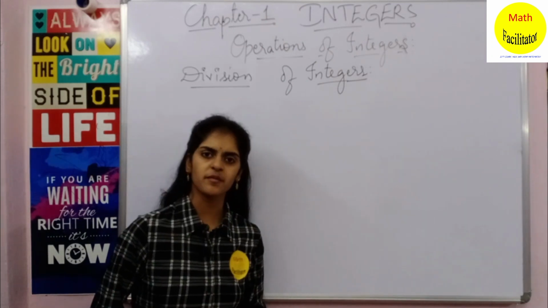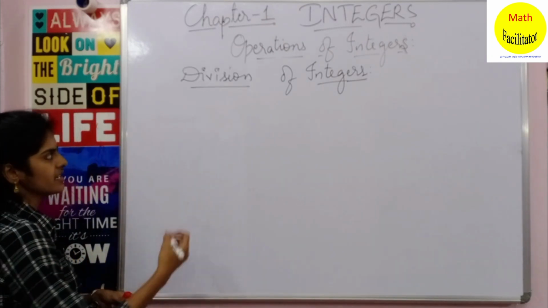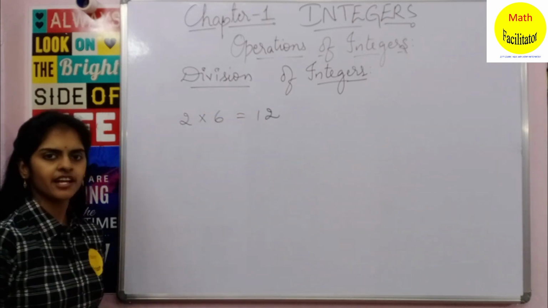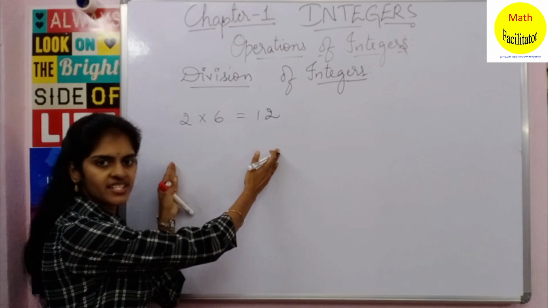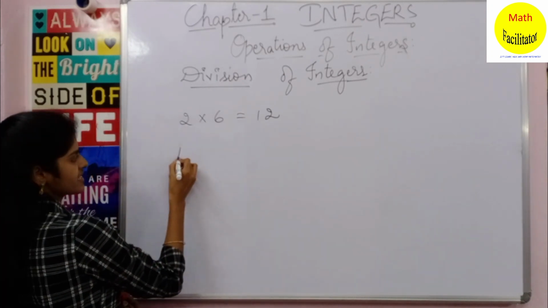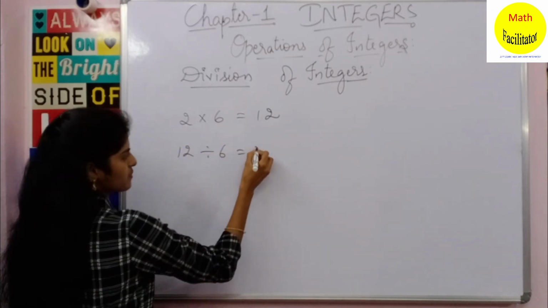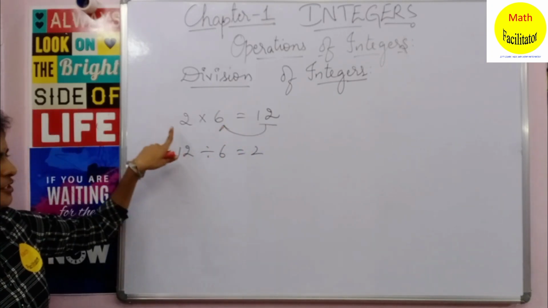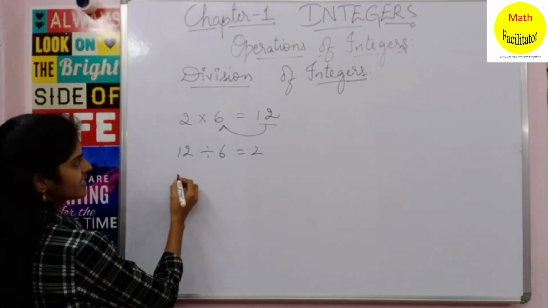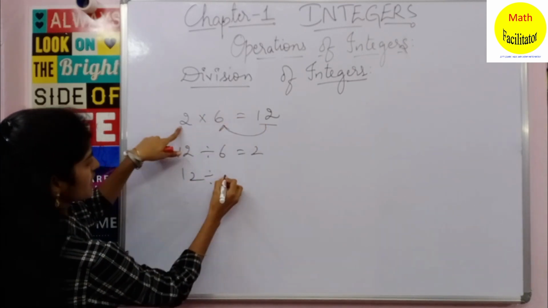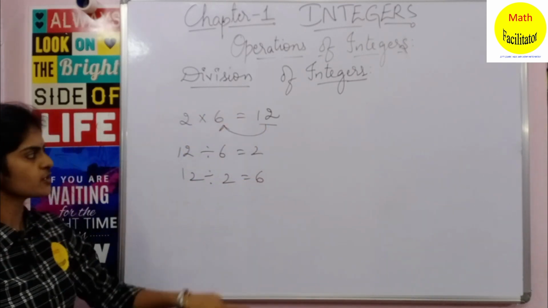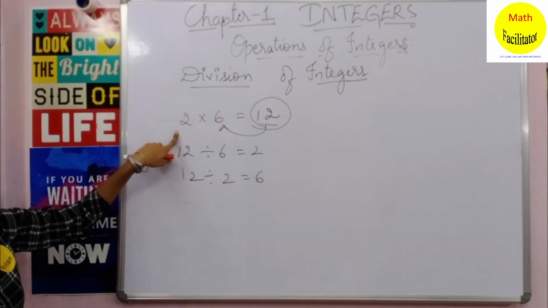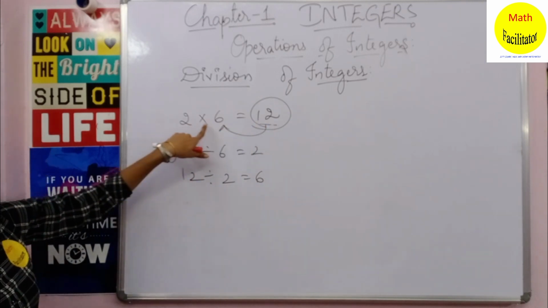Now let us talk about division of integers. Firstly, let us take this example: 2 sixes are 12. This is a multiplication statement. I can write it as 12 divided by 6 is nothing but 2. Or you can also write it as 12 divided by 2 is 6. So this 12, if you divide it by 6, you will get 2, and if you divide it by 2, you will get the answer as 6.